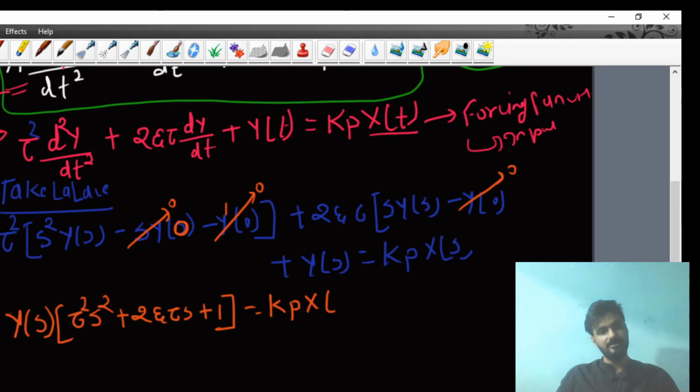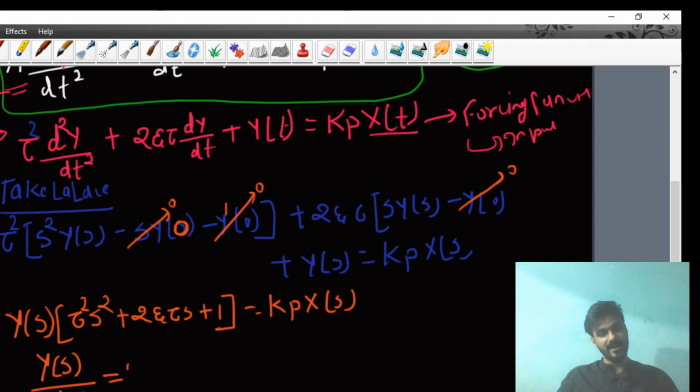Now just divide in this direction. From here you get Y(s)/X(s), that is our transfer function, which I write as G(s), equals kp upon tau square s square plus 2 zeta tau s plus 1. My dear students, this is our desired transfer function of second order dynamics. That's very important.